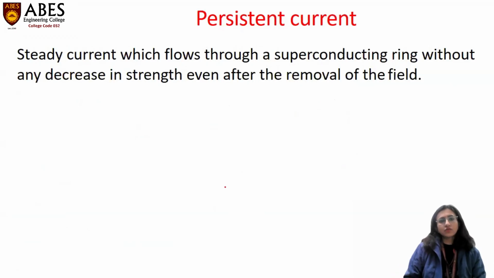Now next we need to know what persistent current is. Persistent current is a steady current which flows through a superconducting ring without any decrease in its strength, even after the removal of the applied magnetic field. The current ideally lasts for infinite time, over very long years, and this is persistent current. This concept can be explained on the basis of the Meissner effect.